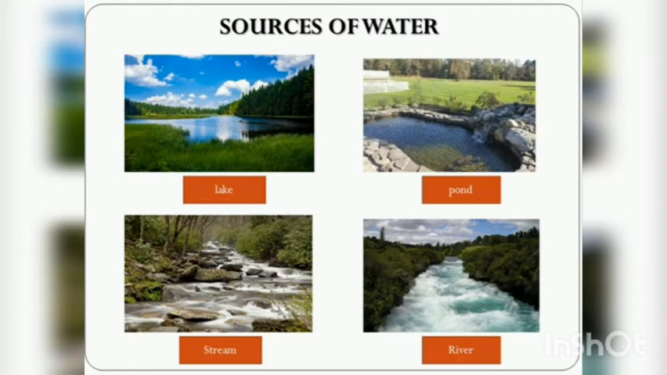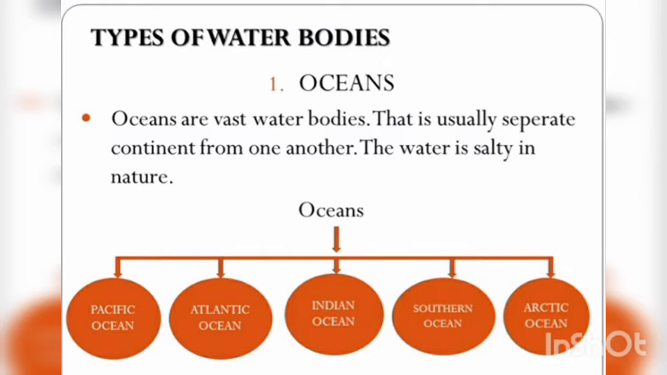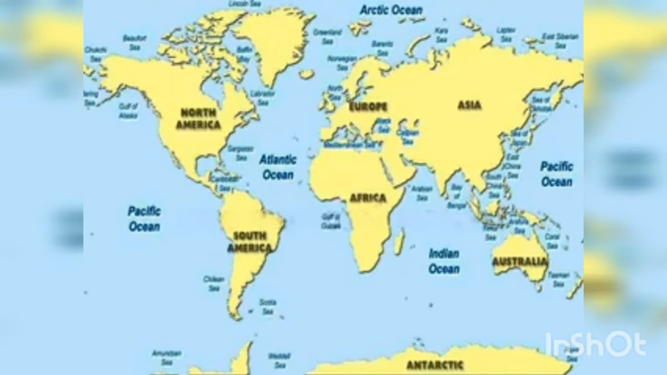Now let us move on to the types of water bodies. What are the water bodies? Ocean, seas, gulf, lagoons, strait, lakes, rivers, bay, etc. First, we learnt about oceans. Oceans are vast water bodies that usually separate continents from one another. The water is salty in nature. There are 5 oceans on Earth. They are the Pacific Ocean, Atlantic Ocean, Indian Ocean, Southern Ocean, and Arctic Ocean.